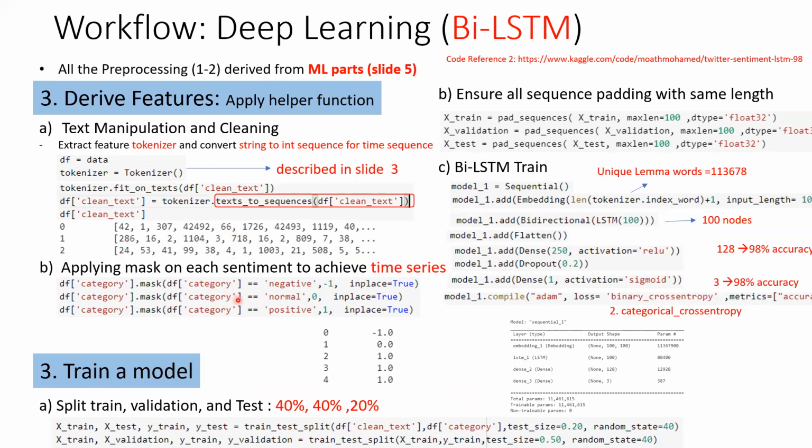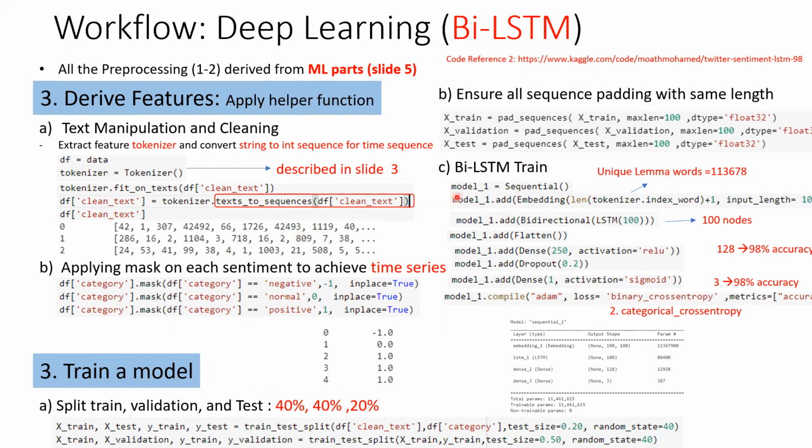And then we need to do the mapping again, because we are dealing with numerical values. So just subtract 1 again, because I applied everything in a single file with the same code. That's why we need to map it again. And then we split the dataset in the same ratio as before, and then ensure the padding. Padding is needed because the sequences shouldn't have unequal lengths, so we do some padding to make them the same length.